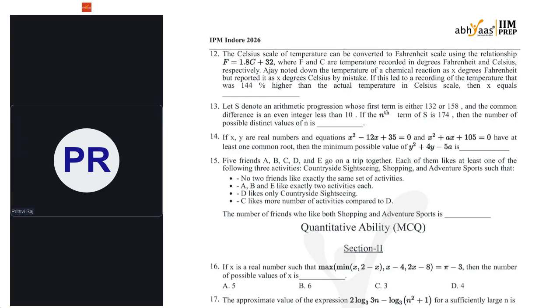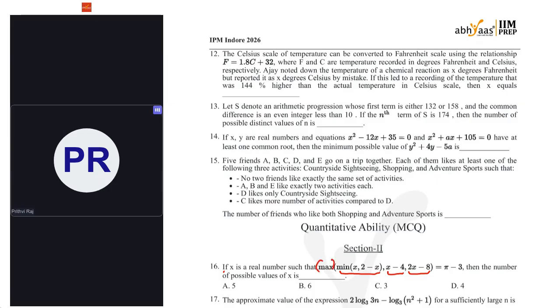Coming to the first question: if x is a real number such that the maximum of the minimum of x, 2 minus x, and x minus 4, 2x minus 8 is equal to pi minus 3, then the number of possible values of x is. Before going into this, just understand the meaning of maximum of.